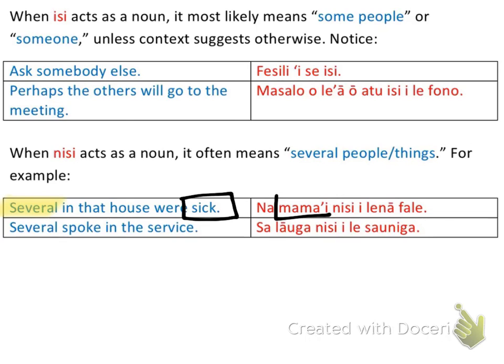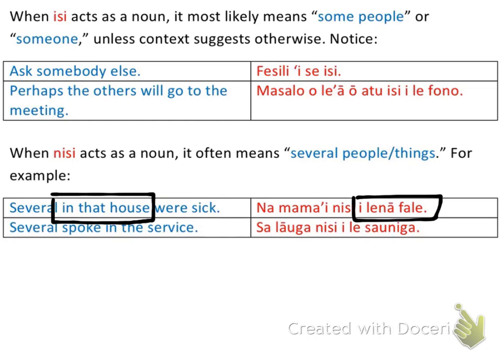And then the thing that comes right after that is nisi. So the nice thing about nisi and isi when they act as nouns, they just follow the verb or the predicate phrase, and I don't have to worry about putting something else in it. When I was worrying about it as a determiner, it had to come before the noun or the subject that it was determining. So that's the nice thing. I have the subject that's just nisi in this case, and in that house is acting as my prepositional phrase, and so that comes at the end in Samoan, ila na fale.